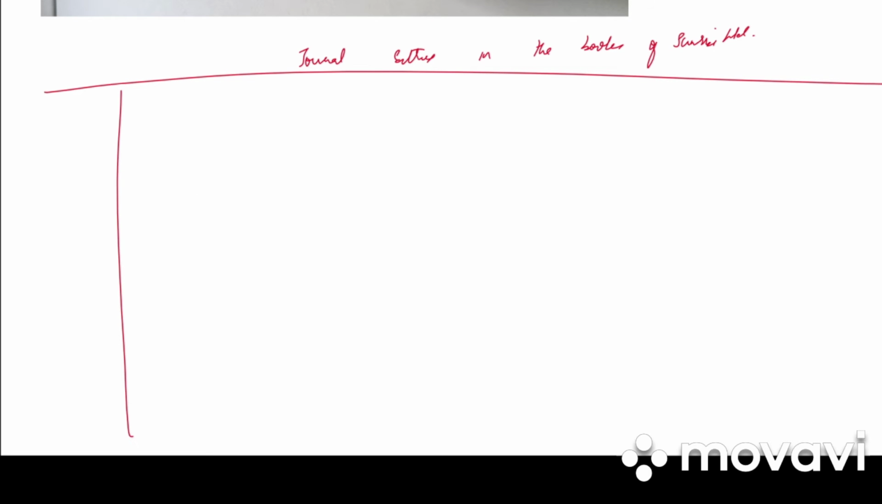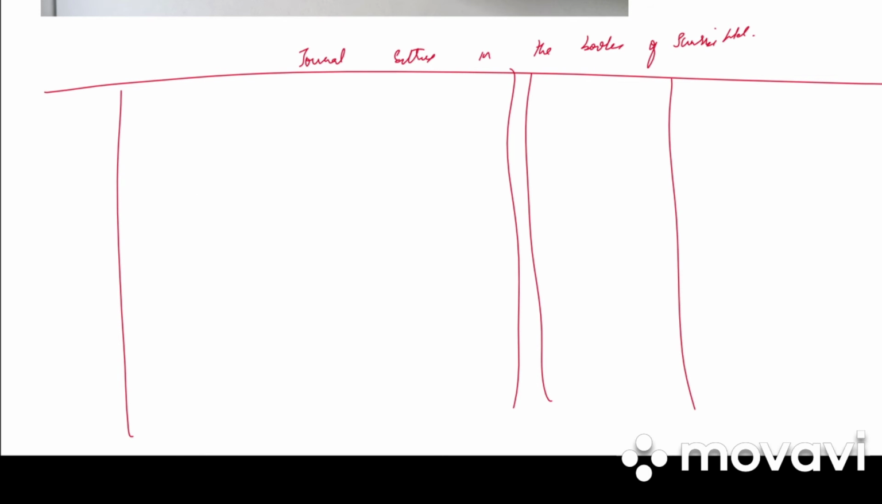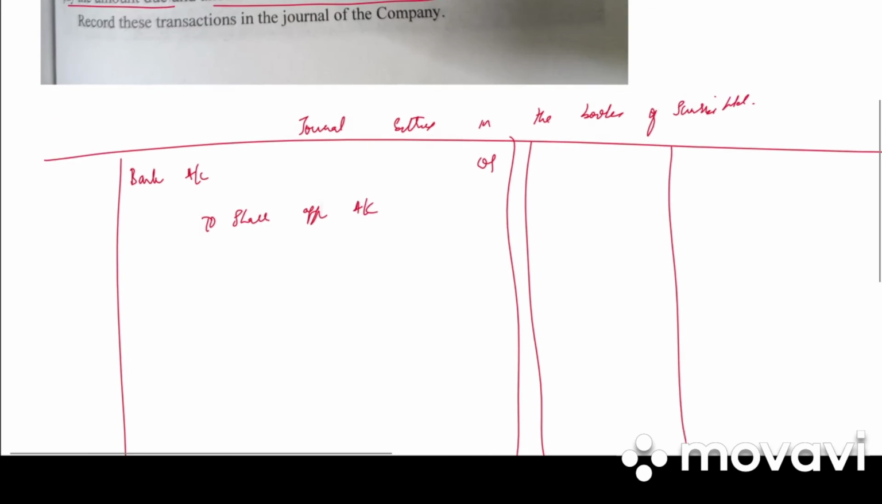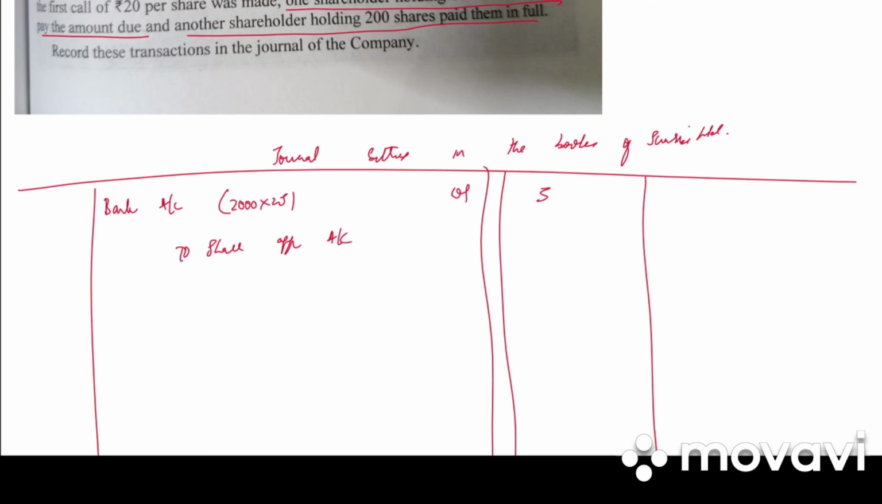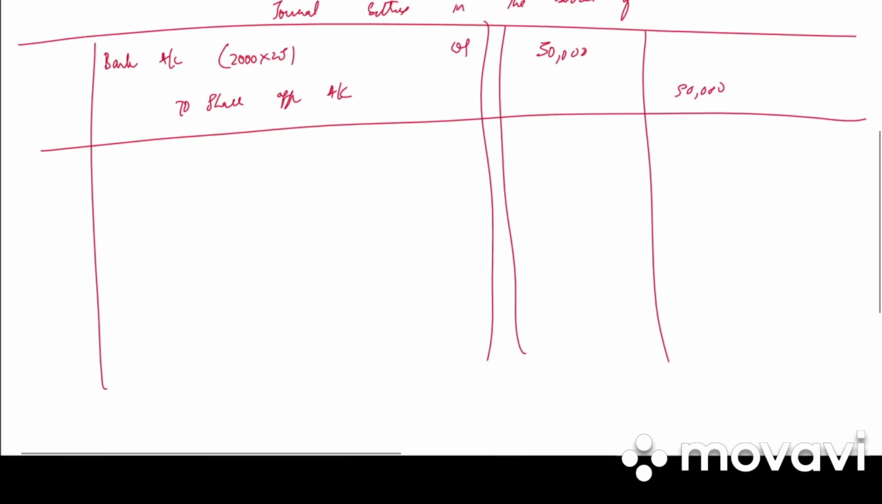So journal entries in the books of Sunrise Limited. Date, particulars, JF, debit and credit. So first entry will be bank account debited to share application account. 2000 into 25, that is 50,000 debit, 50,000 credit. Write the narration. Application money received.